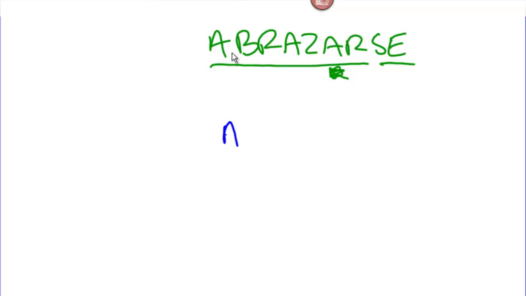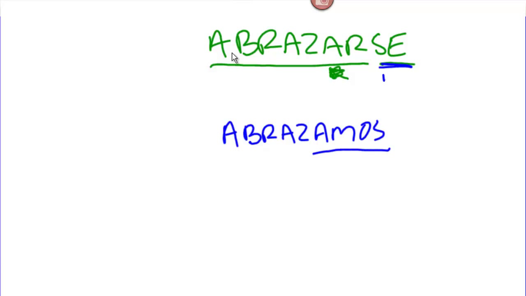That would be abrazamos. I could have picked a shorter word, I guess. Okay, but now we've got the se, and we've got to do something with that. Pronouns can neither be created nor destroyed. We only change their form. So if this is nosotros, the se is going to change into nos.